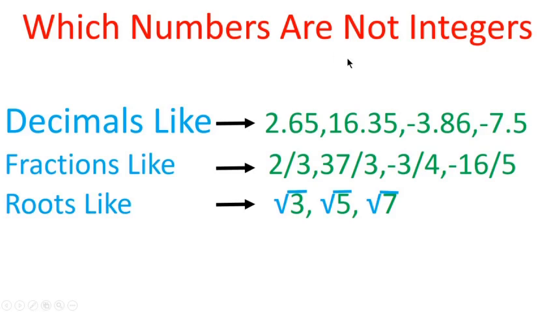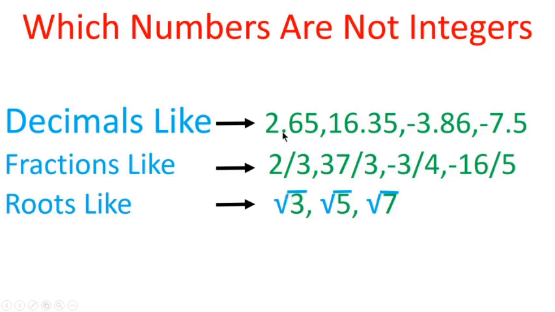Which numbers are not integers? Decimals like 2.65, 16.35, -3.86, -7.5 and fractions like 2 by 3, 37 by 3, -3 by 4, -60 by 5 and roots like square roots, cube roots or all numbers with a radical sign are not integers.